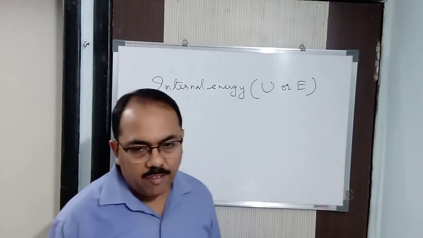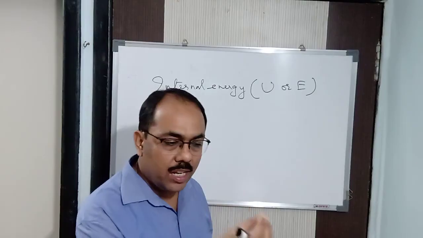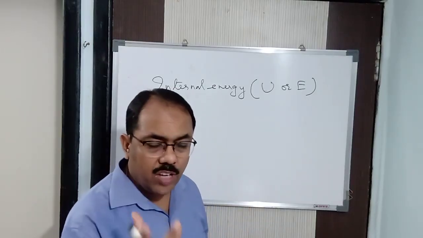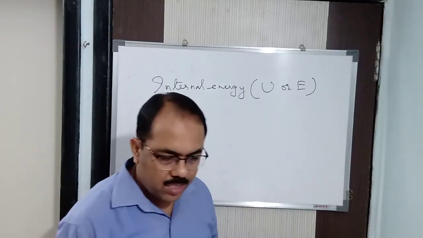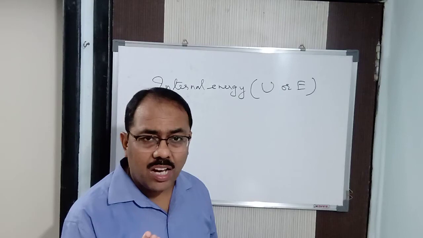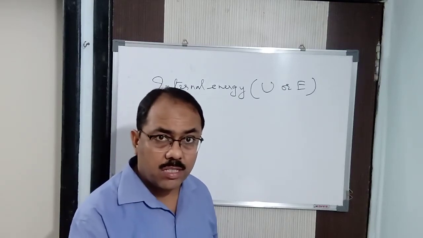Like I said, there are different minute forms of energy present in internal energy, so it is not possible to measure the exact value. Absolute value means exact value of internal energy, but certain energies are not possible to measure. We are considering a particular number and taking it to be constant.